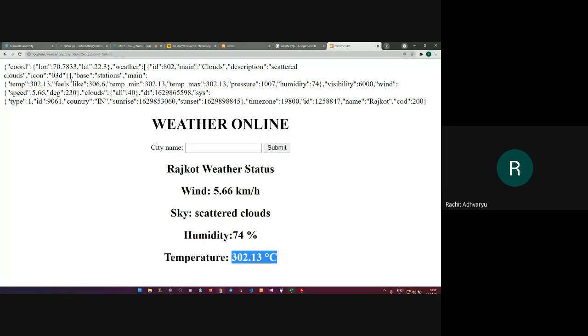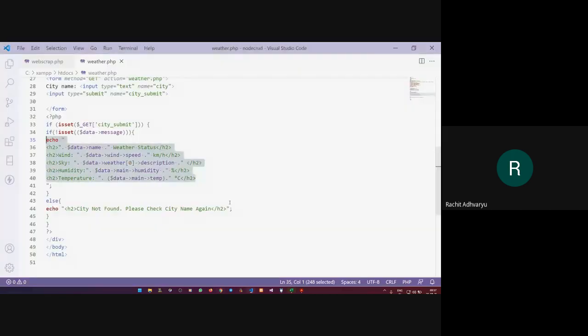So where is temperature? This is temperature, and this is the main variable, and this is the sub variable of it. So main colon main.temp is what you are going to print. You can see here in the program, I have printed main arrow temp, main arrow humidity, weather description, wind speed.